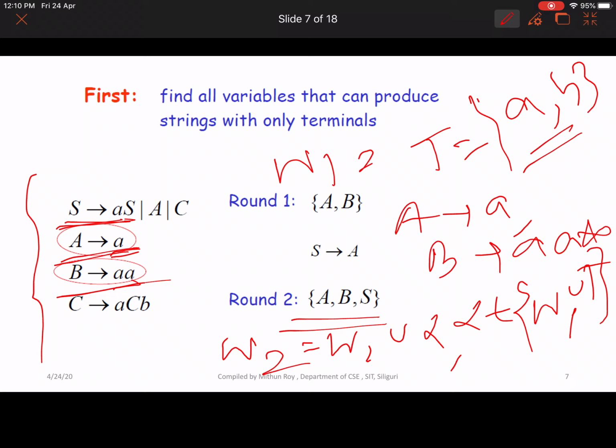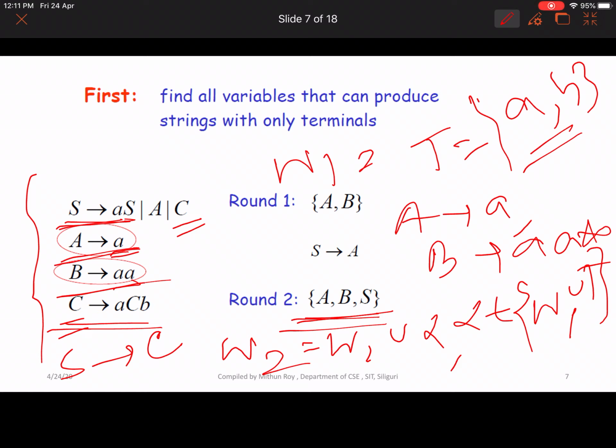So W3 is the same as W2, right? Your new non-terminal set contains A, B and S. From this we can say capital C is a useless variable, and some of the productions like capital C to A, C to B, and capital S to capital C are useless.